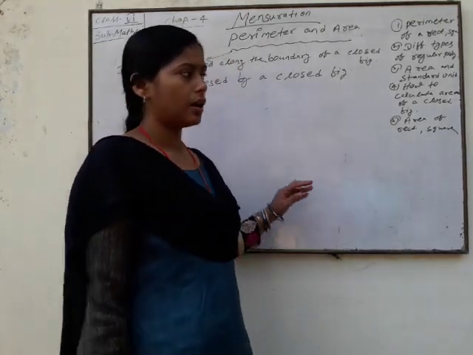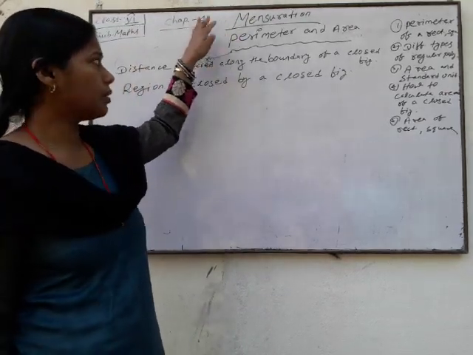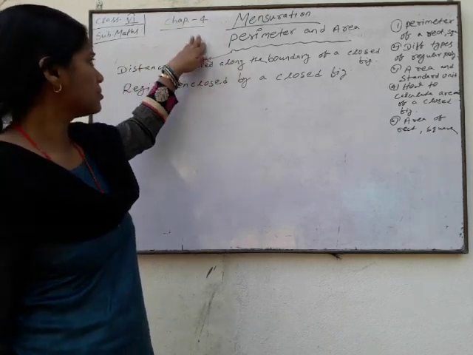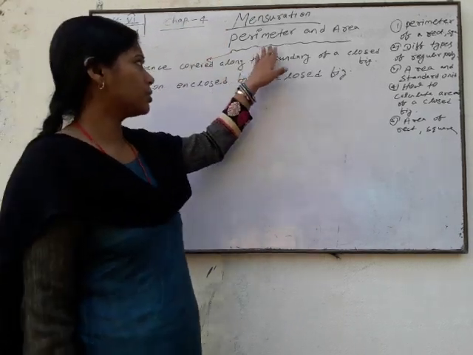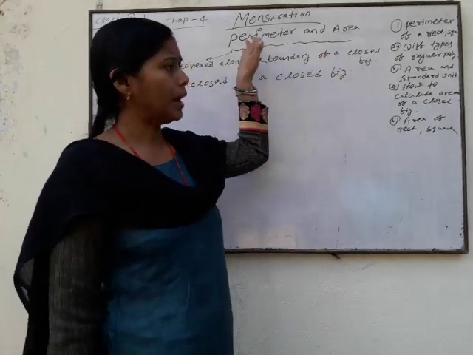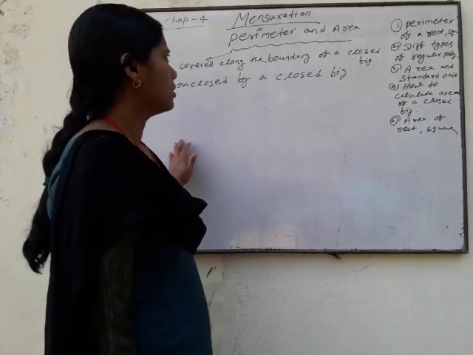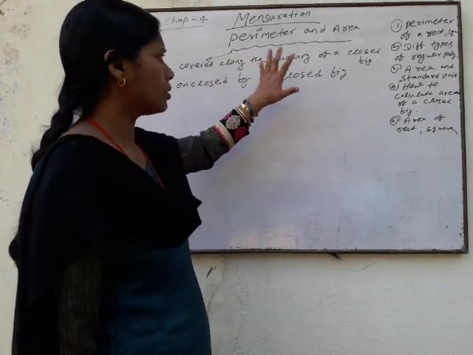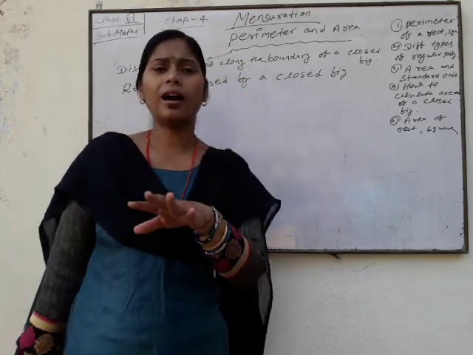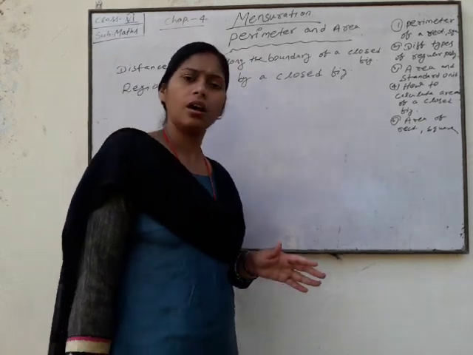Hello students, today I am going to teach you chapter 4. Your topic name is mensuration. It means in this chapter we will discuss the perimeter and area of plane figures. Okay, so now we will discuss one by one all the points related to the perimeter and area of plane figures. Okay, students.